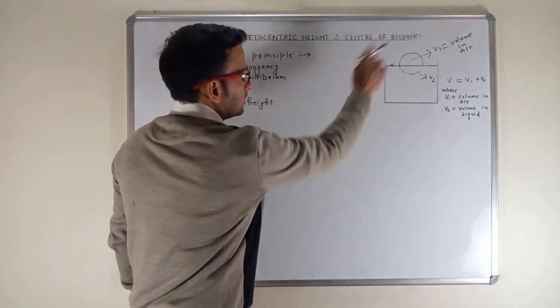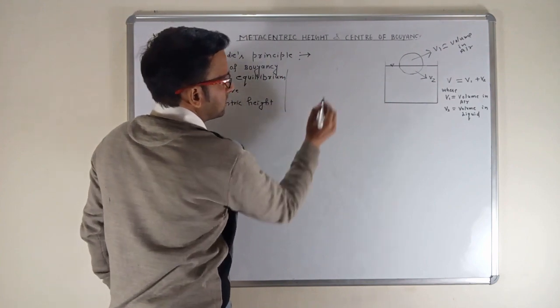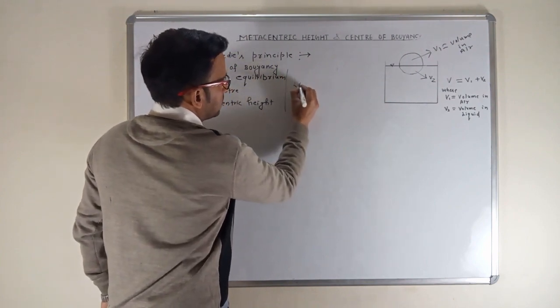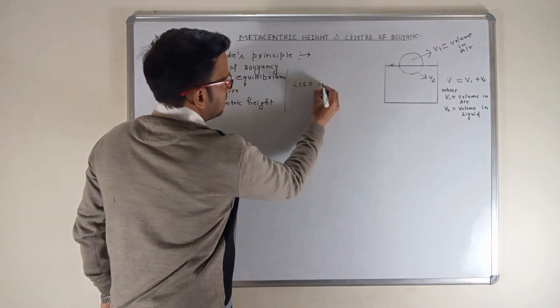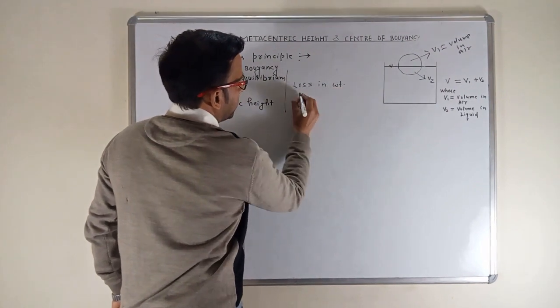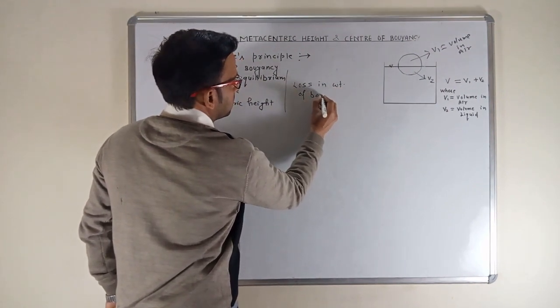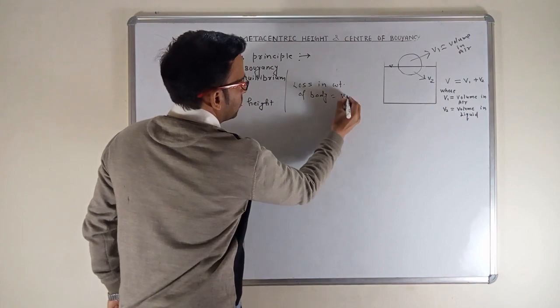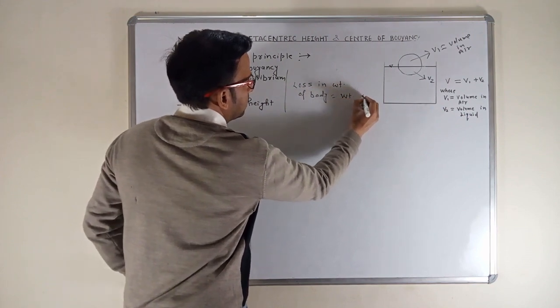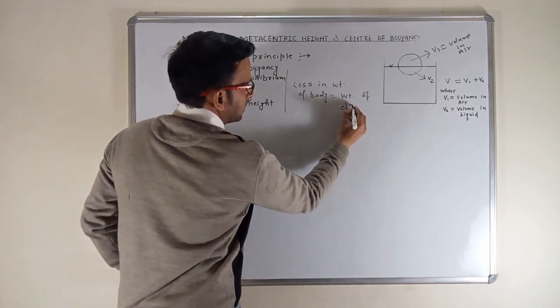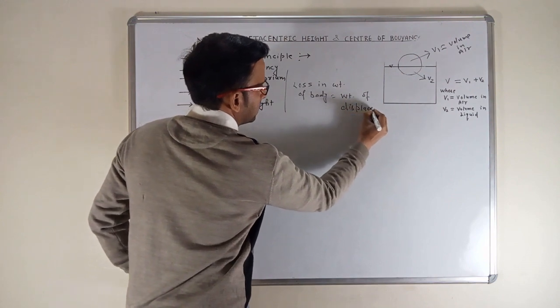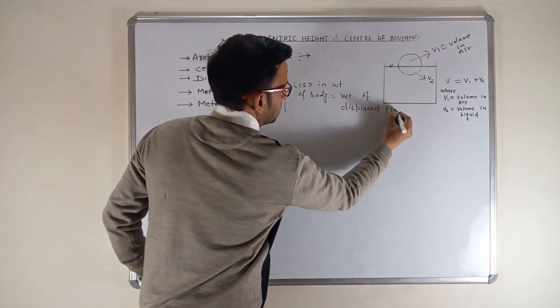So according to Archimedes' principle, loss in weight of body is equal to weight of displaced fluid.